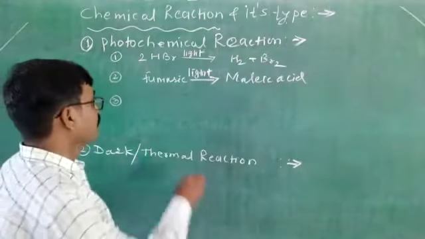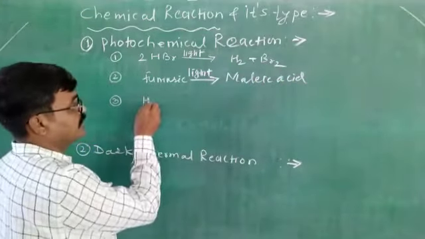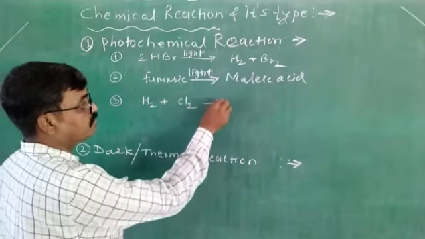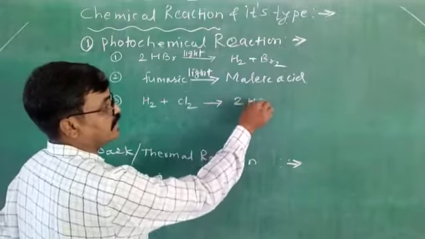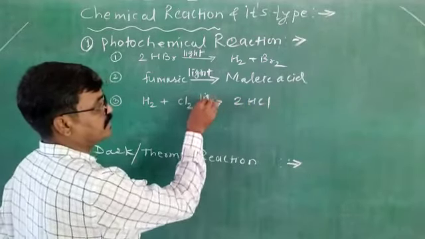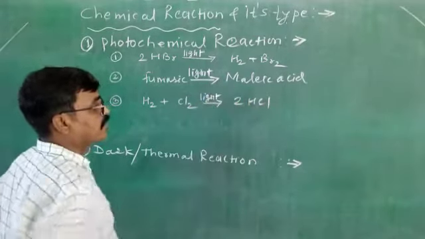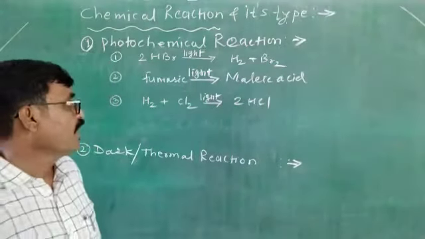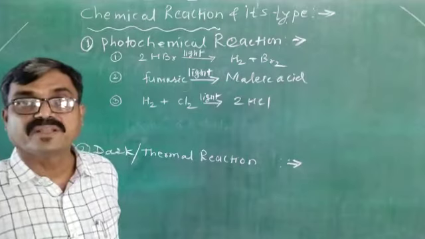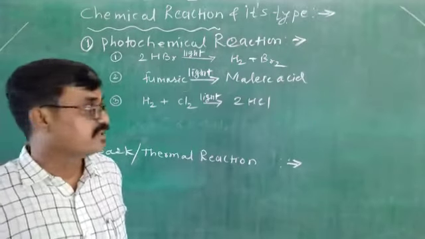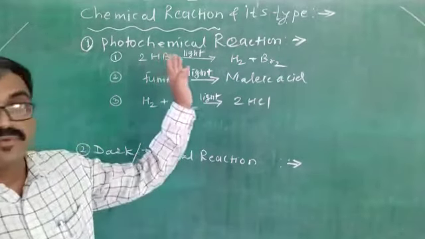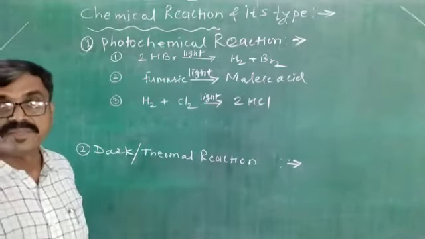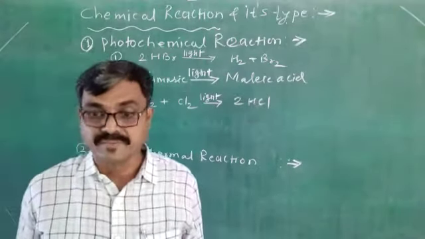And the last example is hydrogen plus chlorine gives twice HCl. This reaction takes place in the presence of light. That's why formation of hydrogen chloride from hydrogen and chlorine in the presence of UV light is the best example of photochemical reaction.